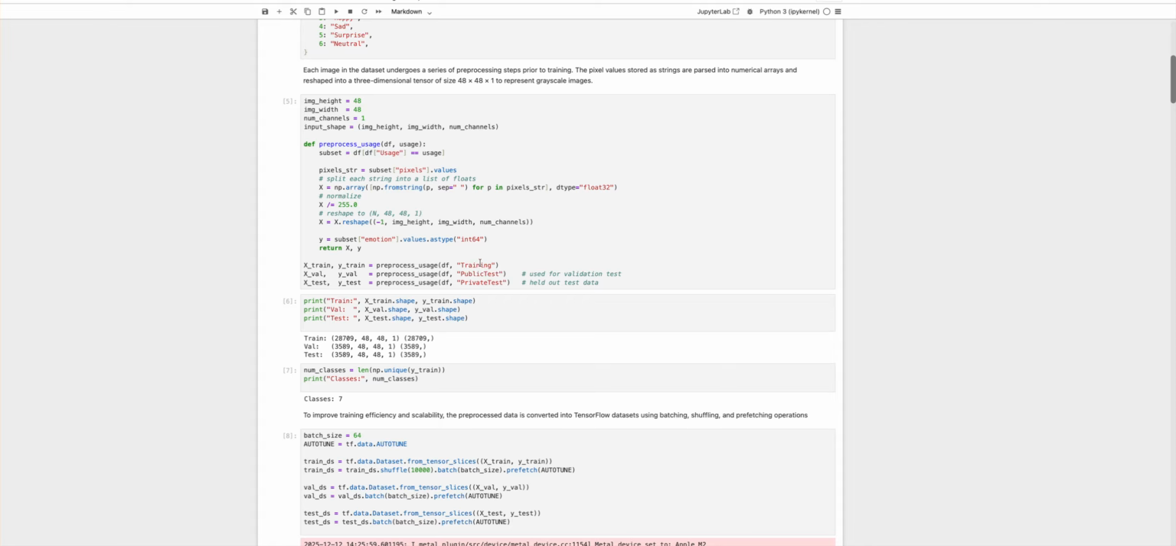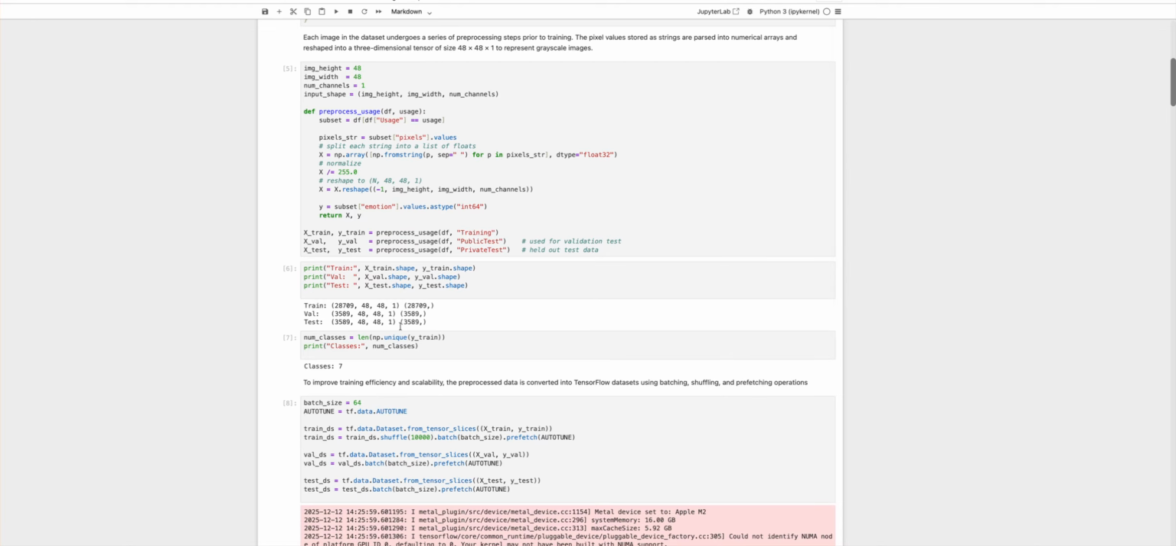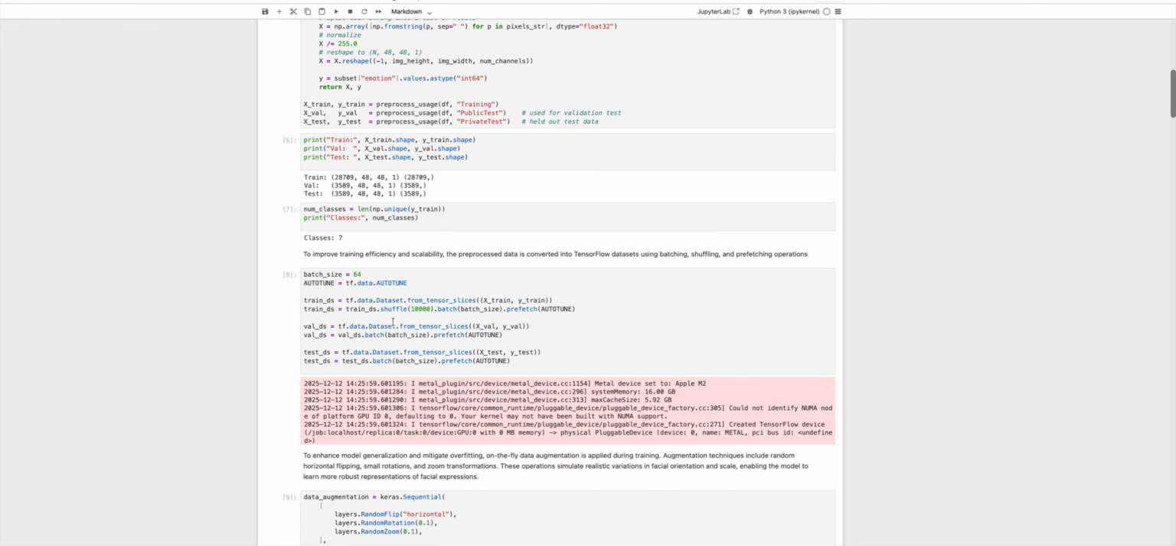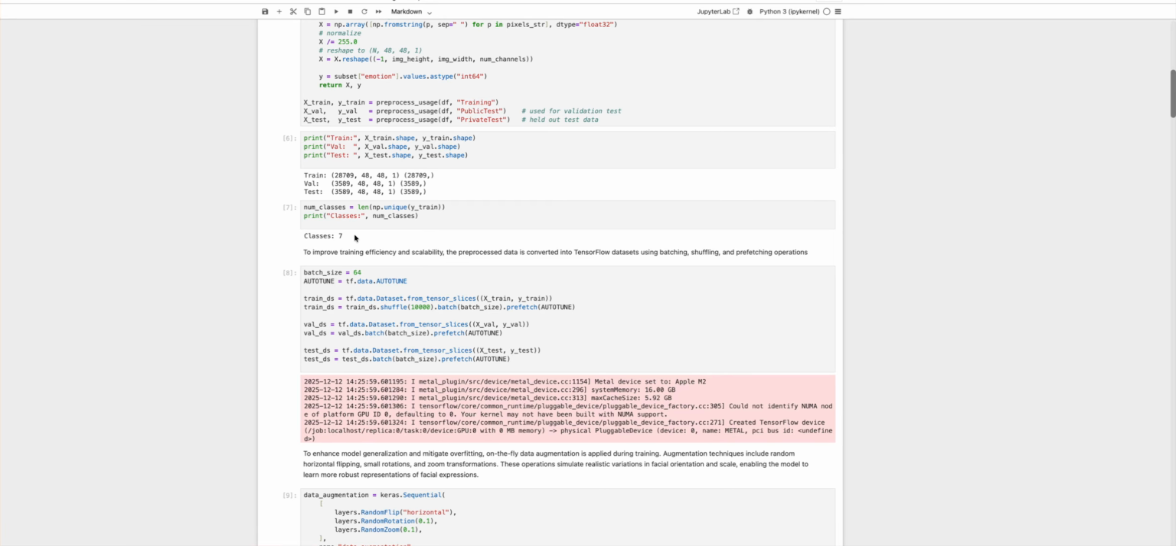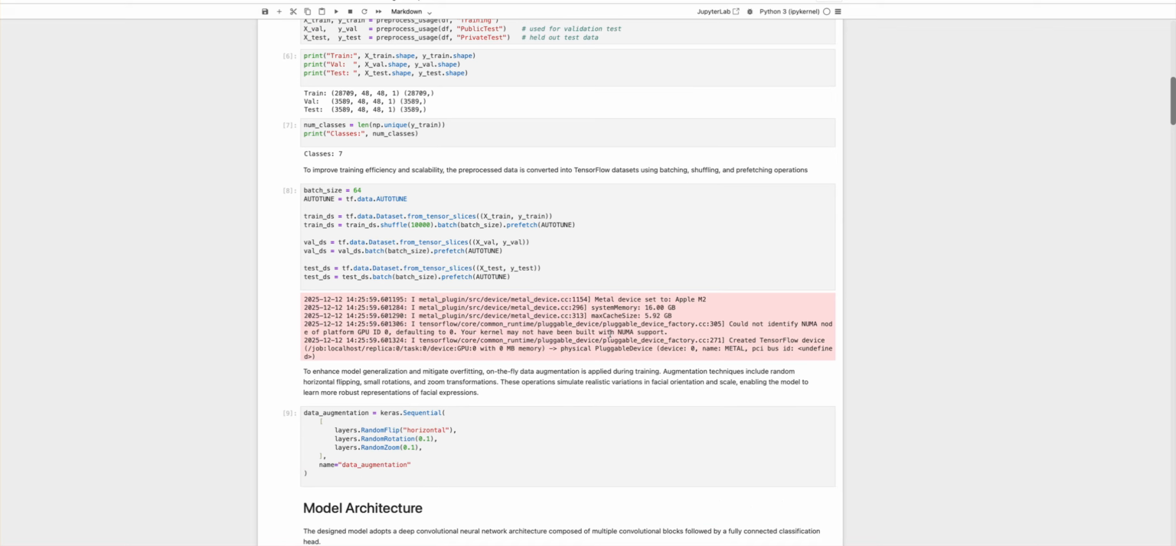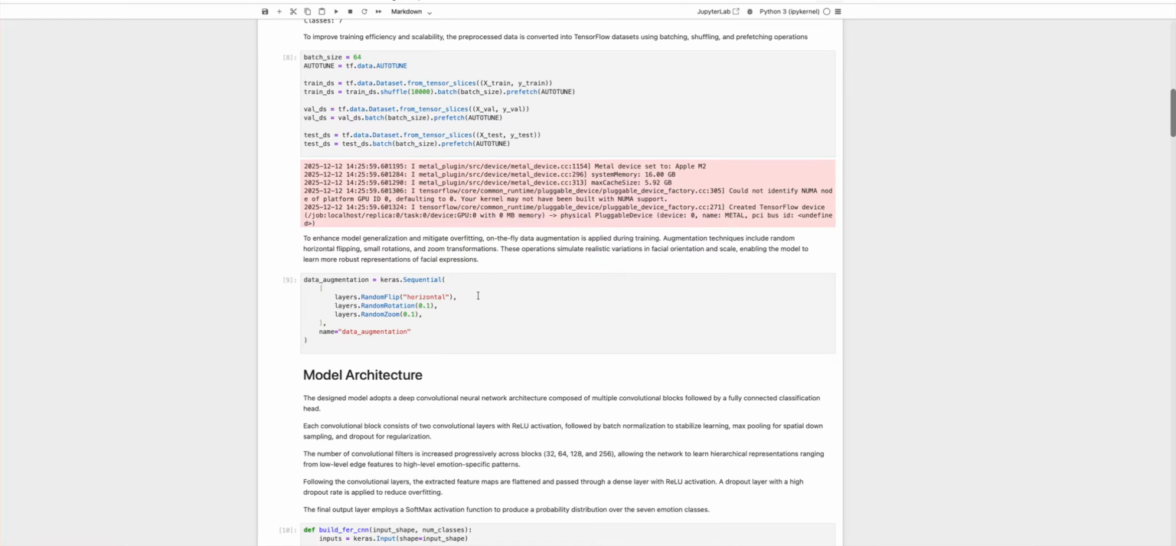The FER 2013 CSV file is divided into three types of data set: training, public, and private test. And we are using each one for its own purpose. There are 7 classes because there are 7 types of emotions we have mentioned. To improve training efficiency and scalability, the pre-processed data is then converted into TensorFlow datasets using batching, shuffling, and prefetching operations, as you can see below. Moving on, we do data augmentation by doing random flip, random rotation, and random zoom.